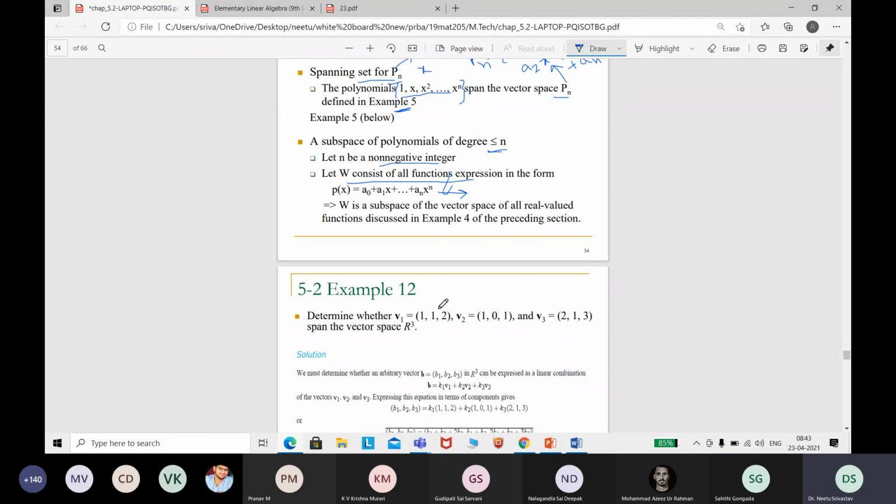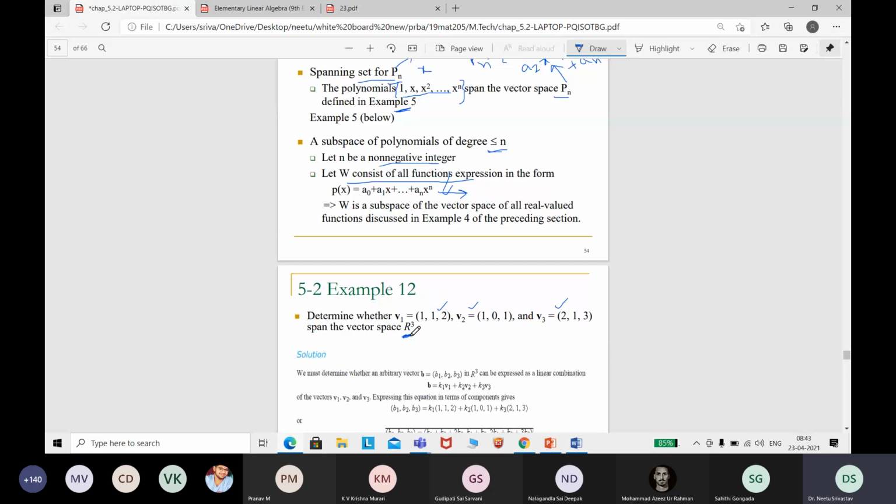It's a little mathematical, and the conceptual thing and the geometrical interpretation we read in the previous slides is here in numerical form. The first question is to determine whether V1, V2 and V3, these three elements, span R3 or not.